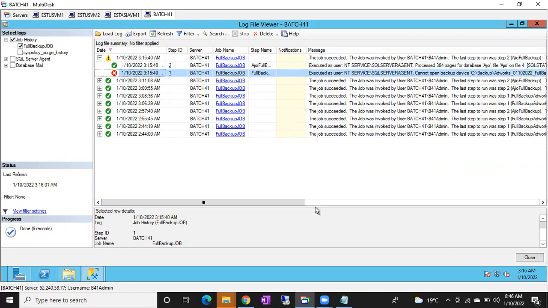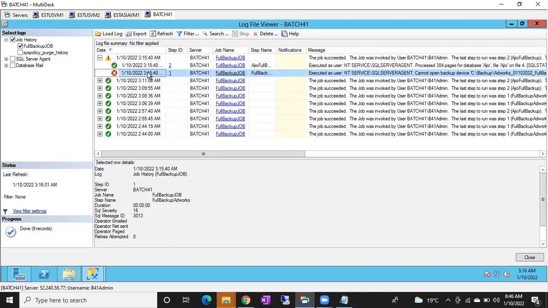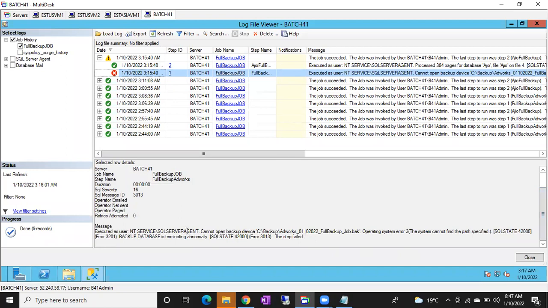Okay, what happened? Why did it fail? Just go to the failed step, select the failed step. This is the area where you can go down and see why the job failed. You can see here, cannot open the backup device. Device means simply your path, it will treat it as a device. Cannot open the backup device. What is this? C backup AdventureWorks. Operating system error: the system cannot find the path specified.